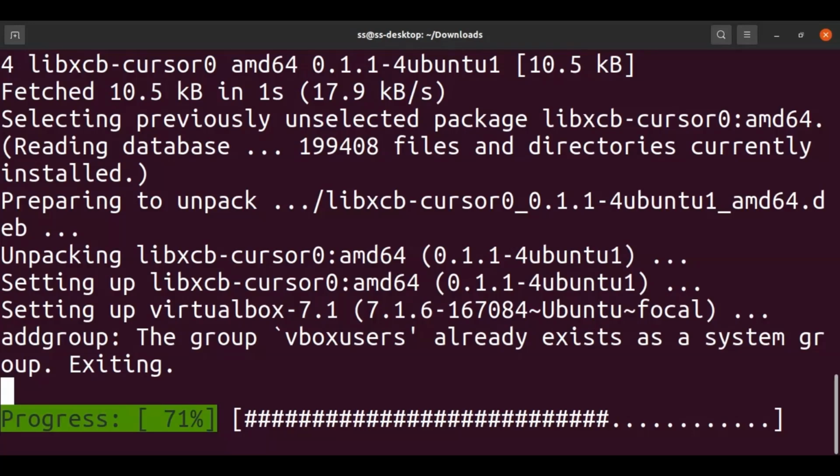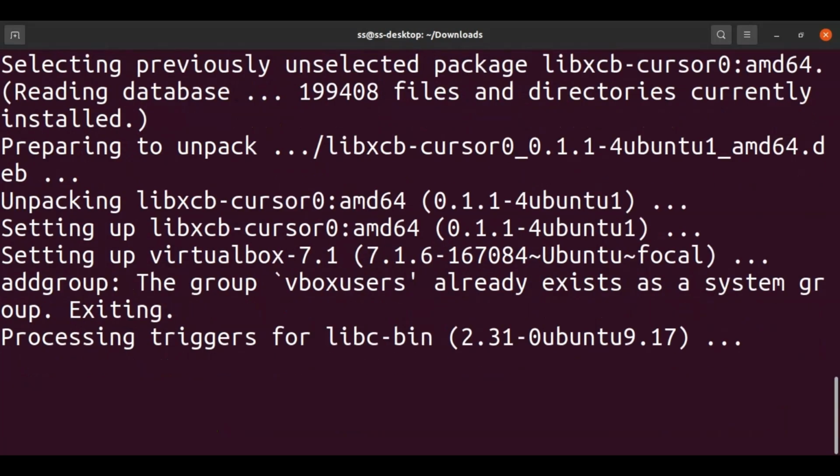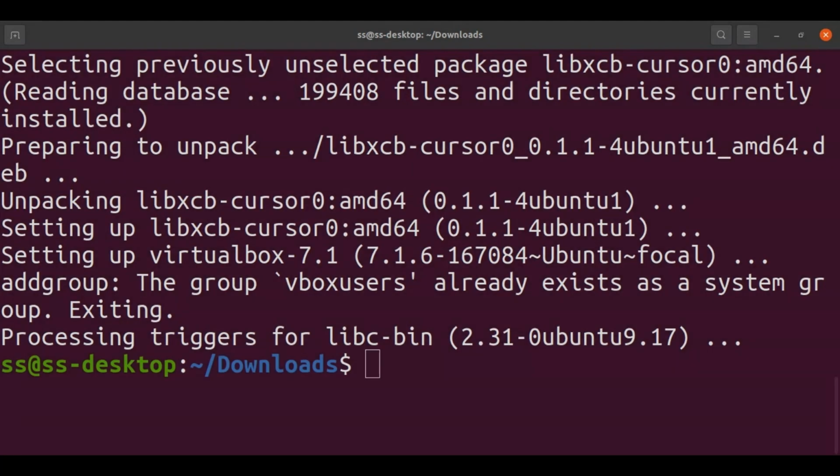Actually, there are only 3 steps required to install VirtualBox in your Ubuntu Linux distribution, right? And don't make these things more complicated, because it is actually a very simple thing to do. And the next thing I'll do is a very interesting command, that is sudo apt install virtualbox.